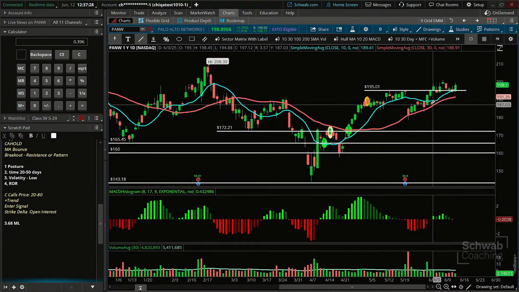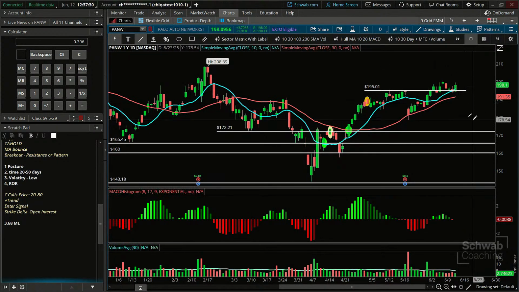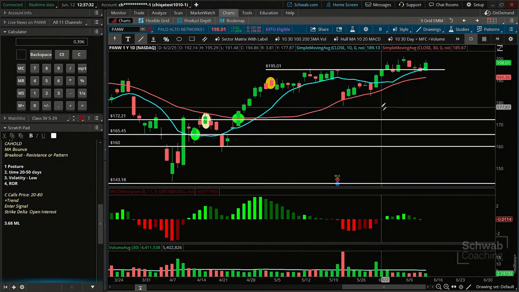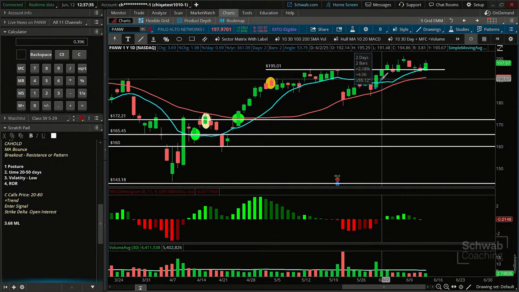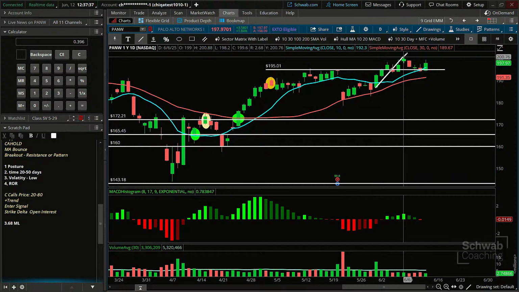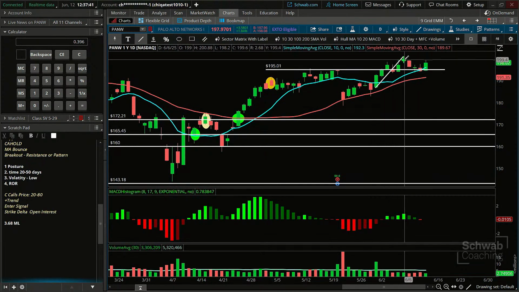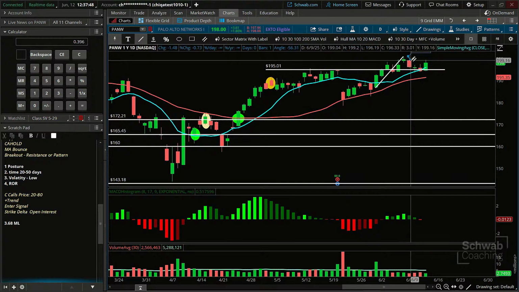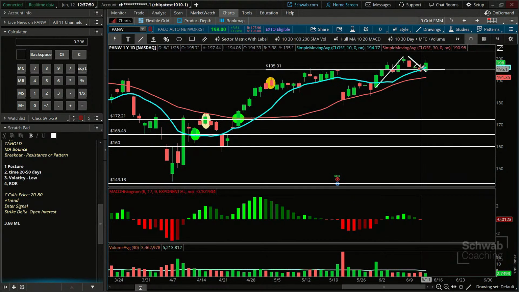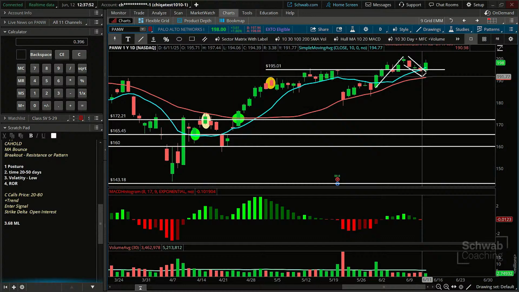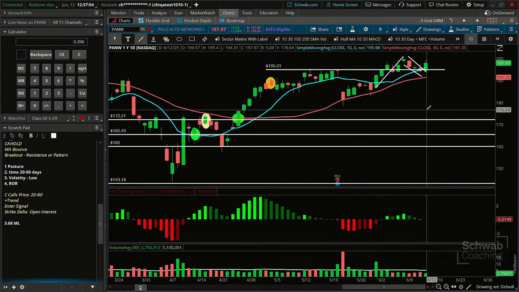We could also, if we wanted to, and I'm going to zoom in a little bit more, draw a flagpole here, going from this candle up to this candle, because it's mostly a straight shot up. It does have one little sideways day there, but mostly it's a straight shot up. And then it has a little pulling back action. 2 to 5 days is ideal. Sometimes it lasts a little bit longer than that. And then what are we seeing today?